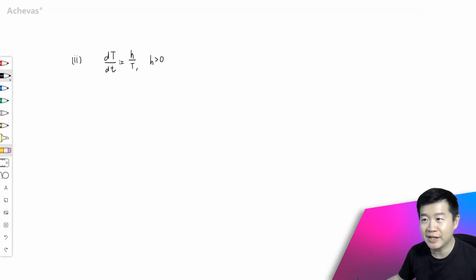So let's bring this over to the left hand side. We will have h times dh/dt, and this is equal to k. Integrating both left and right hand side with respect to t, we will have, k is a constant, integrating 1 dt. Integrating h is h squared over 2. Then this is going to be equal to kt plus an arbitrary constant a.